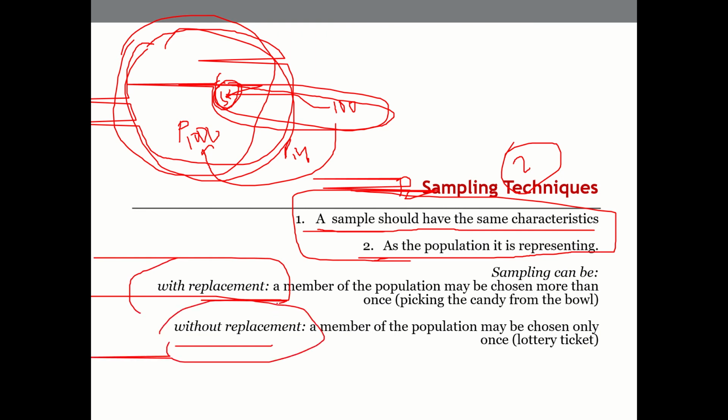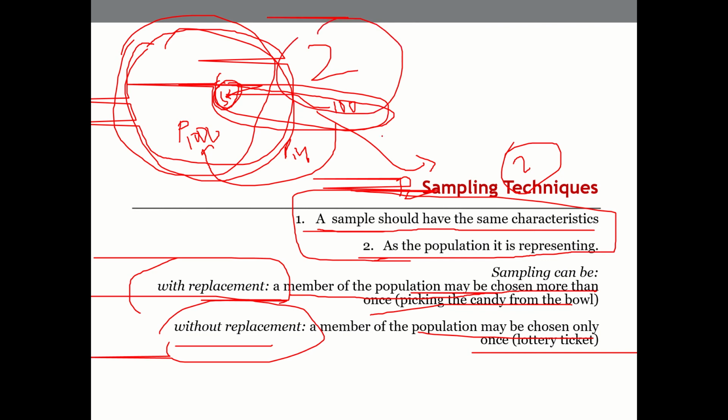With replacement, a member of the population may be chosen more than once to answer. Without replacement, the respondent can give an answer only once. If you are conducting the same experiment a second time, the same person will not be given an opportunity to respond.